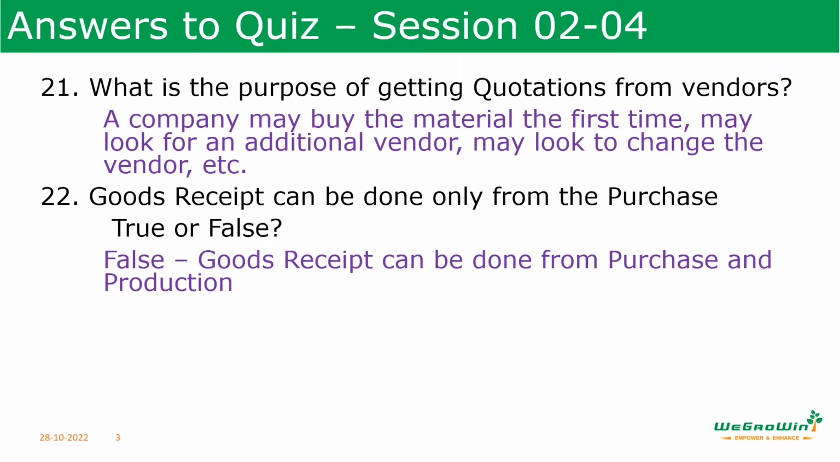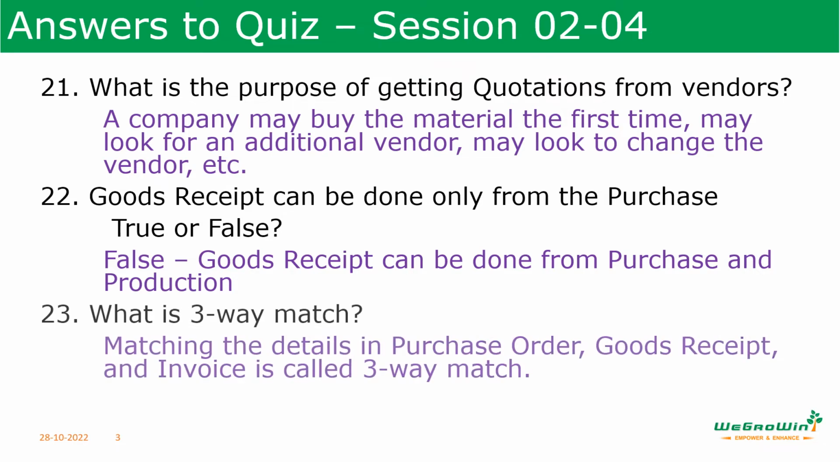Goods receipt can be done only from the purchase. True or false? Goods receipt can be done not only from purchase but also from production. So it is a false statement. What is three-way match? Three-way match is matching the details in purchase order, goods receipt, and invoice during invoice verification. This is called three-way match.